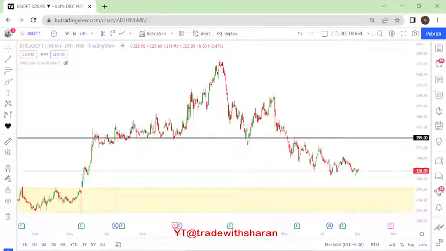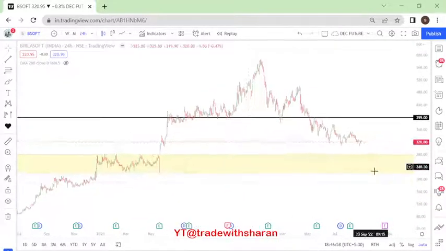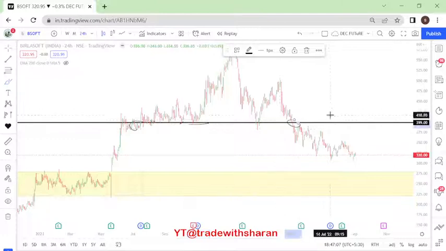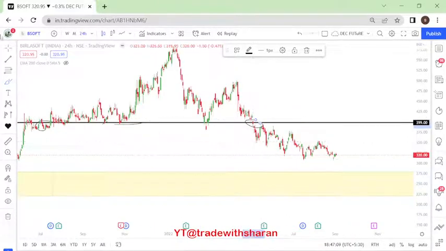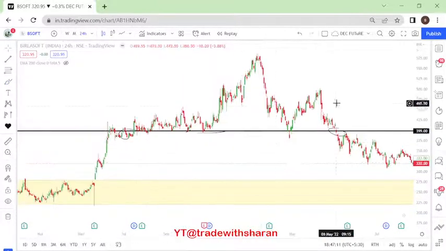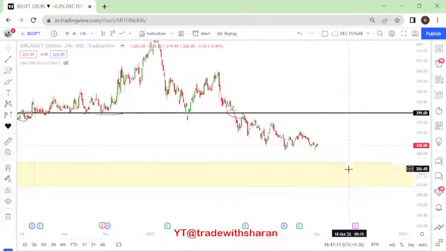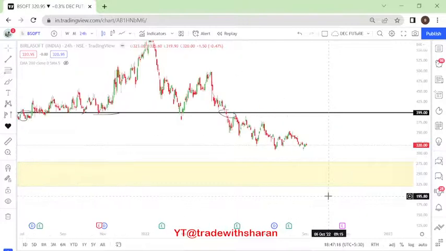All right, this is Birla Software. Now if you see here, in Birla Software, what is happening is that this major support, which is around 400 levels, right? If you see here, 1, 2, 3, 4, 5, 6, so many times the price was taking a support at 400 levels. Now once this was broken, we are able to see that the price is moving in what is called as a lower top, lower bottom formation.